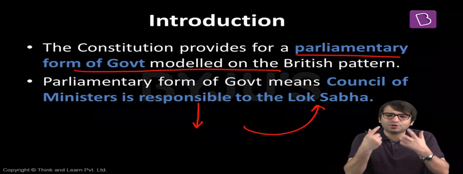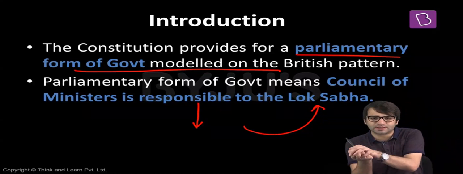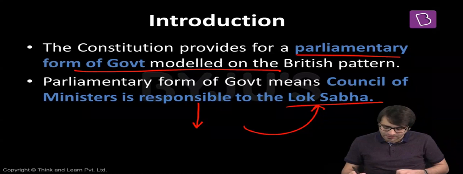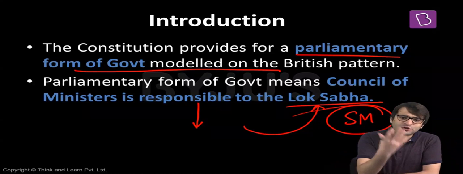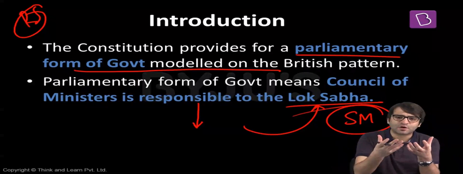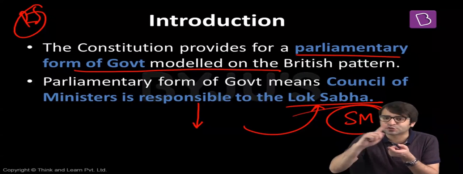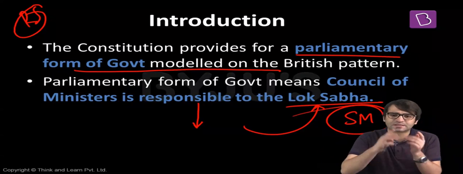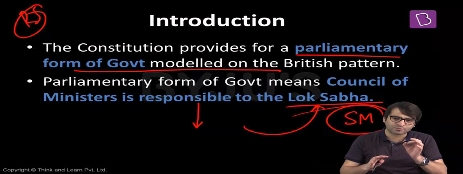For any government to continue, for any government to survive, this government must enjoy majority in Lok Sabha. And which type of majority are we talking about? Simple majority. But even if the government does not enjoy majority in Rajya Sabha, that doesn't matter. The government will still survive. The government will still perform. That's what parliamentary form of government is all about. Parliamentary form of government means Council of Ministers are responsible to Lok Sabha. They are accountable to Lok Sabha. If the Council of Ministers enjoy majority in Lok Sabha, they will continue. Otherwise, they have no other option but to resign from their office.